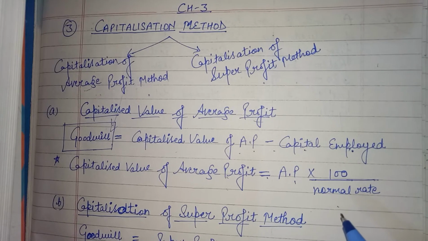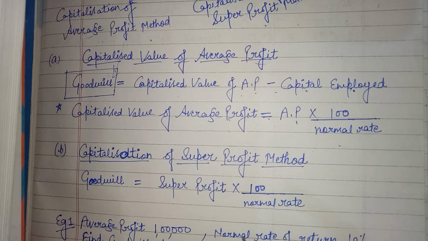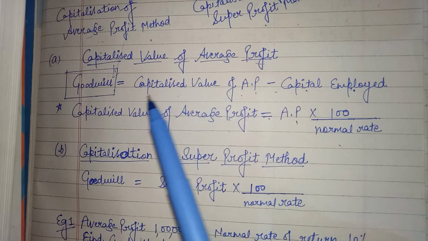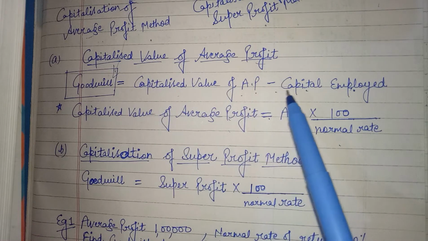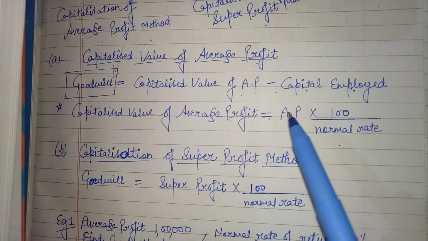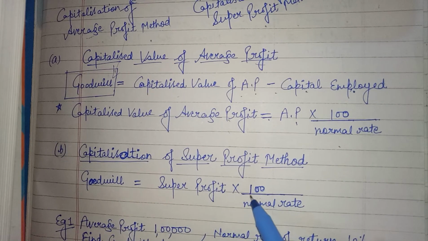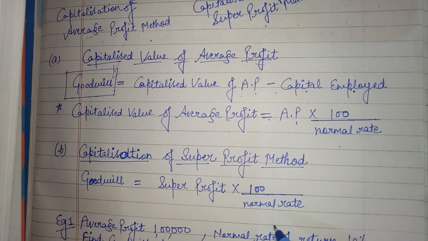Clear? And B part, capitalization of super profit method. According to this method, goodwill is equal to simple super profit into 100 upon normal rate. Clear? According to the average profit method, goodwill is equal to capitalized value of average profit minus capital employed. Capital employed we discussed earlier, and capitalized value of average profit is equal to average profit into 100 upon rate. In the capitalization of super profit method, goodwill is equal to super profit into 100 upon normal rate. We all are aware how to calculate super profit now. Now see the example.